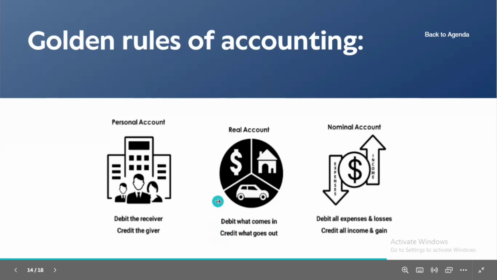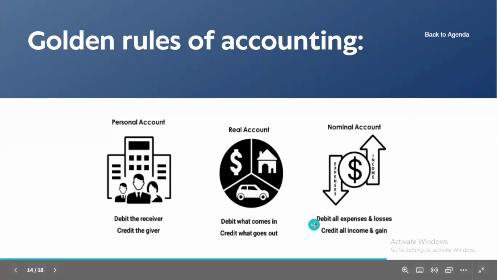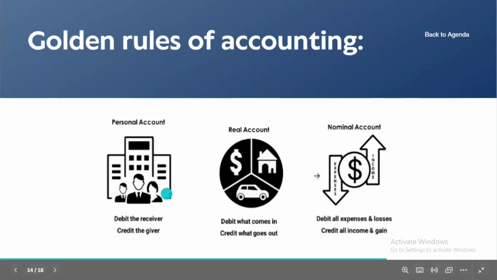We paid salary. Salary is nothing but an expense. It comes under nominal account. So for expenses, we need to debit all expenses and losses. So salary account debit to cash account. These are the golden rules of accounting.